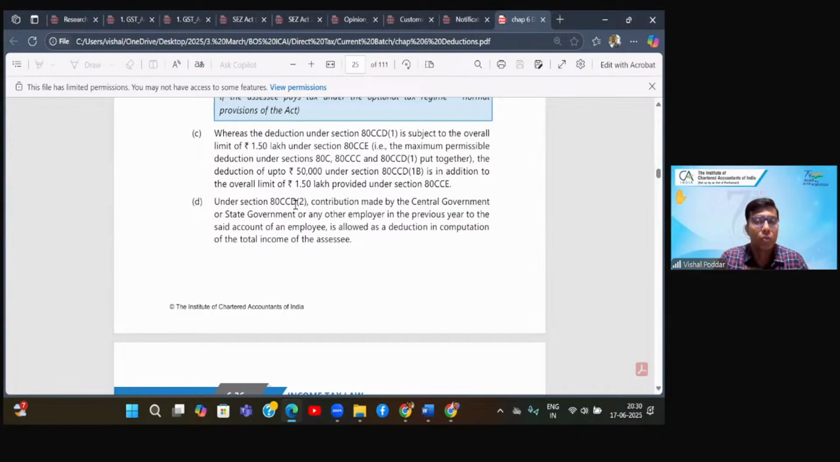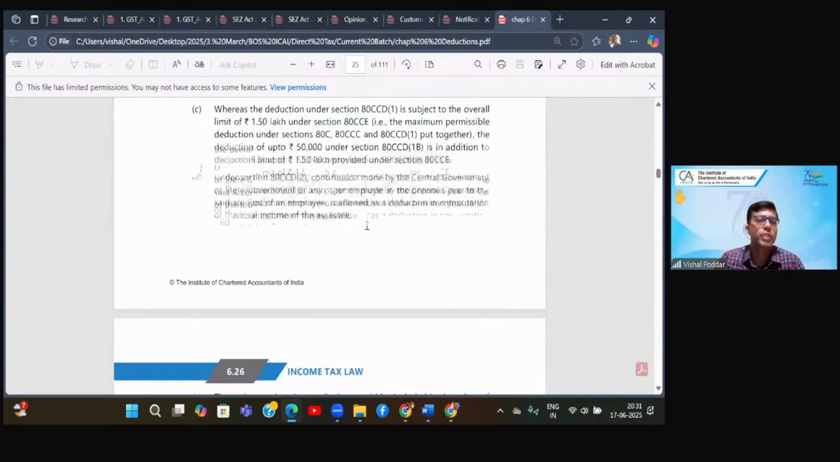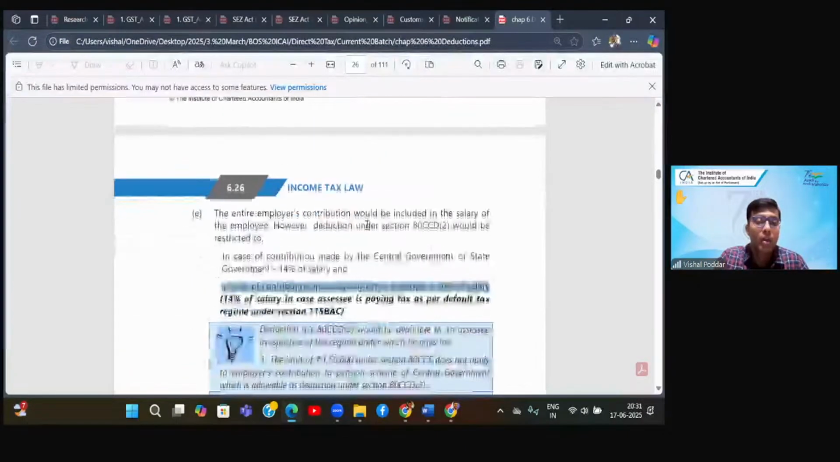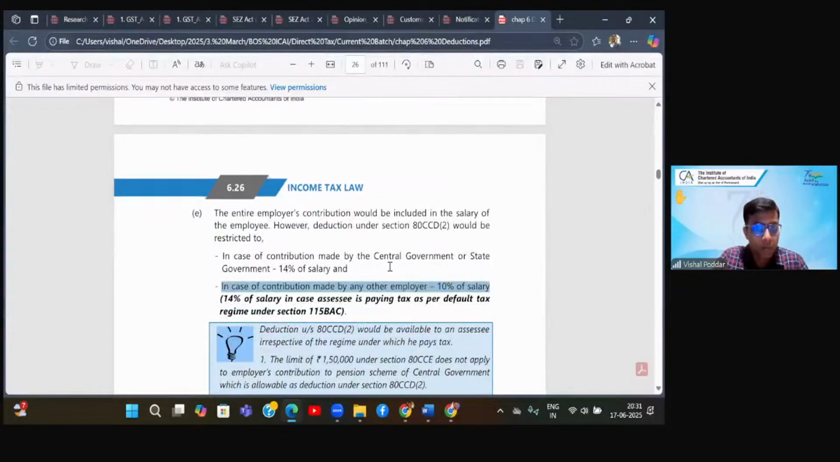See, there is subsection 1, there is subsection 1B, which we are going to study later. Subsection 1 we have already seen, that is your employee's contribution. 1B we are going to study later. Right now we are on subsection 2, which is your employer's contribution to this scheme. This is the only section, along with one more section, 80CCH, which will come later, where you are getting deduction for the employer's contribution: if the employer is the central or state government, it is 14%, and where it is a private employer, it is 10%.